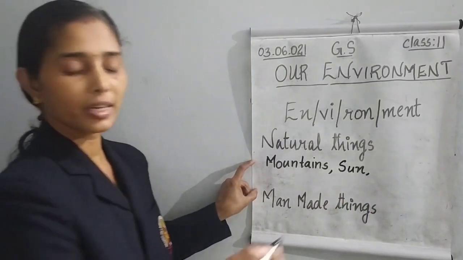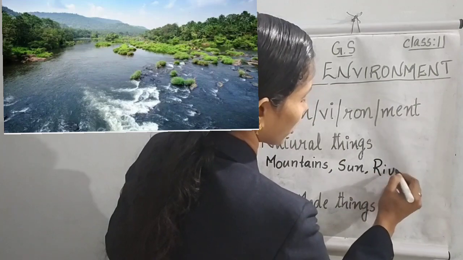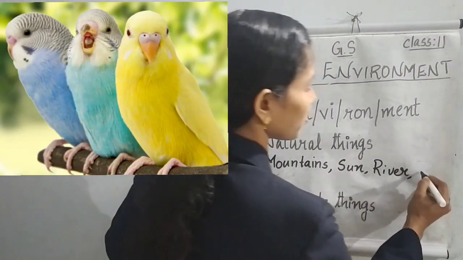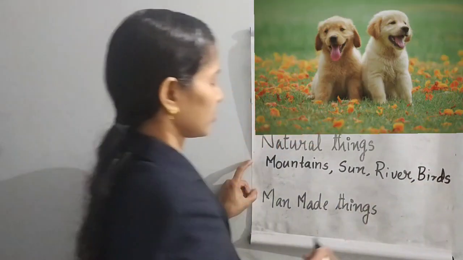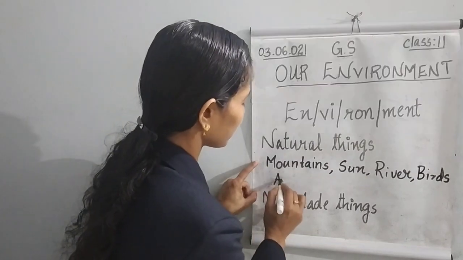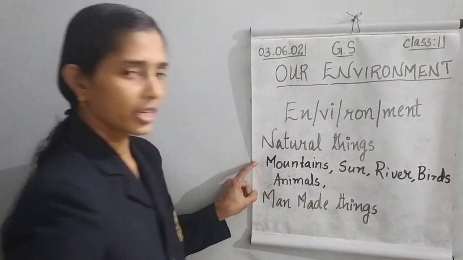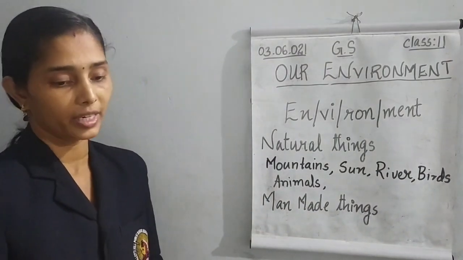Then we see river or water. Then birds, animals, etc. Many things we can see around us.